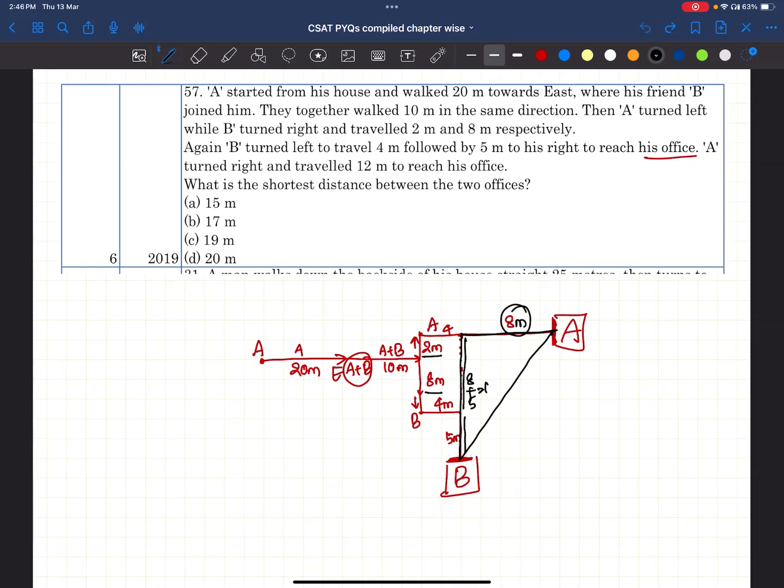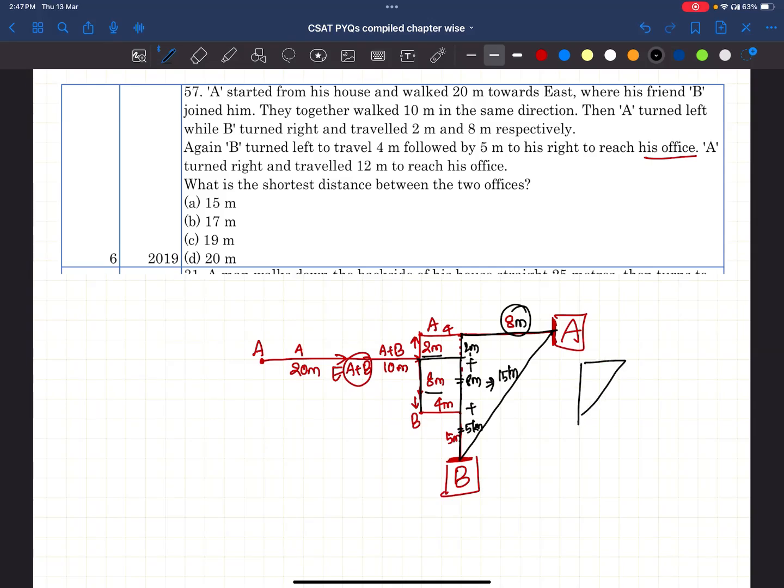So this is 2 meters and this is 8 meters and this is 5 meters. Total how much? 2 plus 8 plus 5, that is 15 meters. Right?